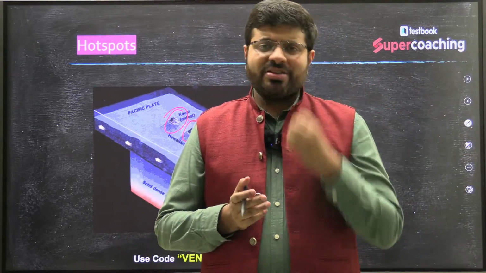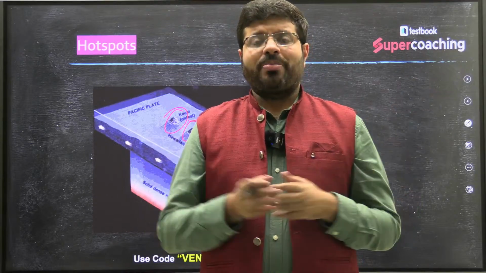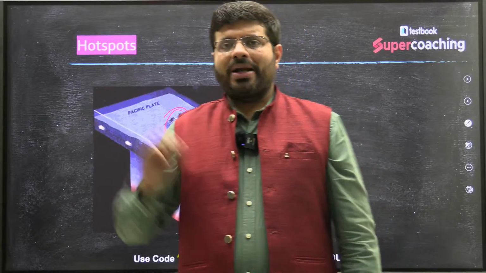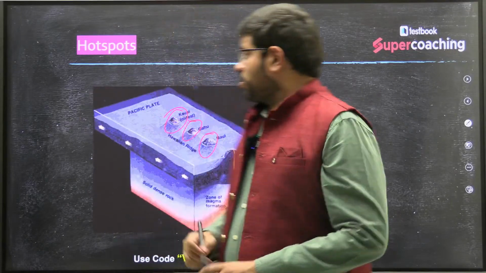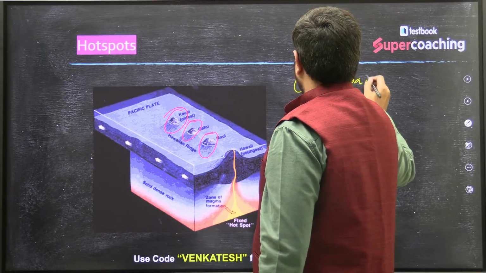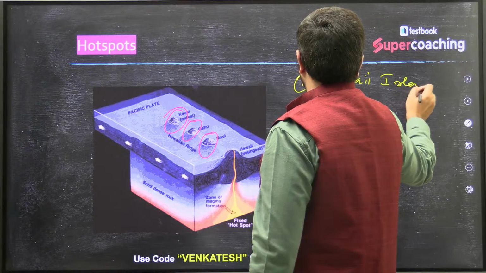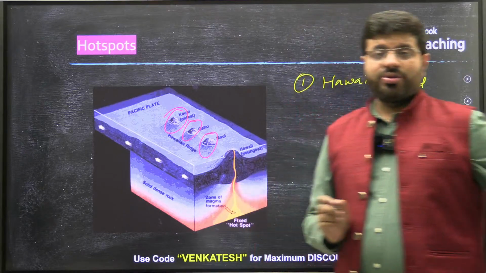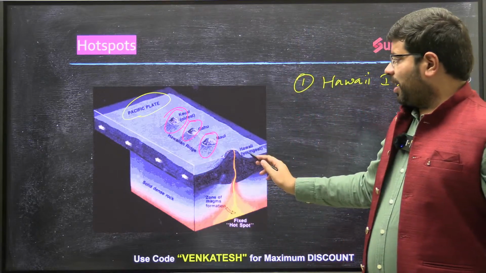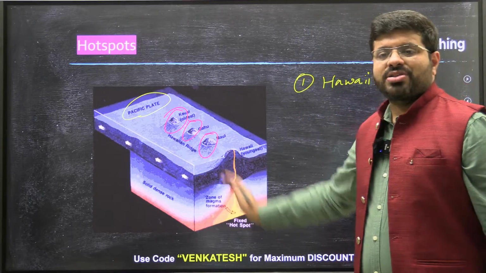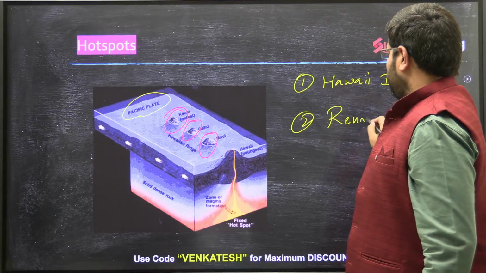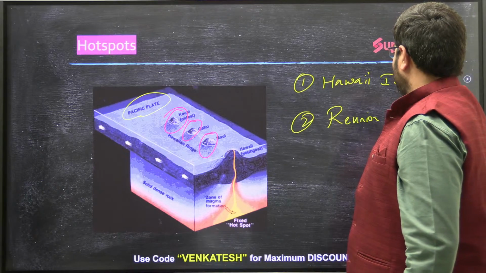You don't find a huge number of mantle plumes all across the earth, but you do find some mantle plumes and hotspots. One such mantle plume and hotspot is the Hawaii Islands in the Pacific Ocean, in the region of USA. Along the Pacific plate, you have the Hawaii Islands. Similarly, in the Indian Ocean, as I have told you, the Reunion Islands are also a hotspot.